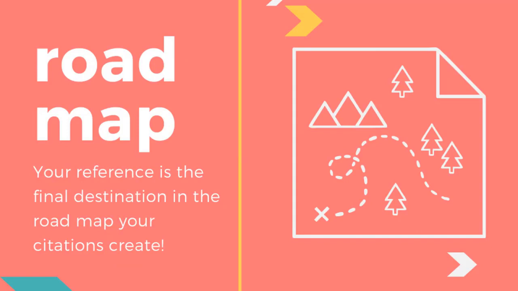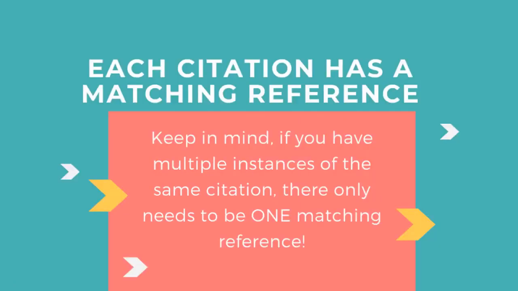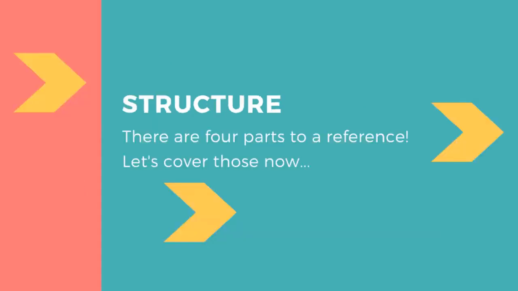I like to think of references like the destination on the roadmap that your citations create. There should always be a reference that matches any citation you use. Pro tip: if you cite Smith 2015 5 times, only use one reference. There are 4 parts that make up a reference.